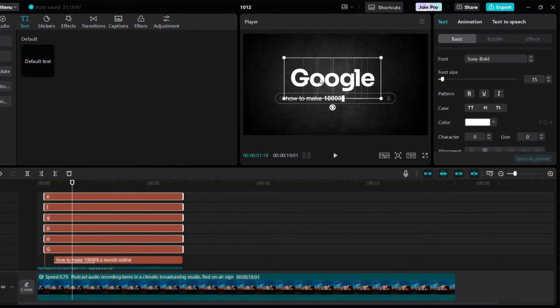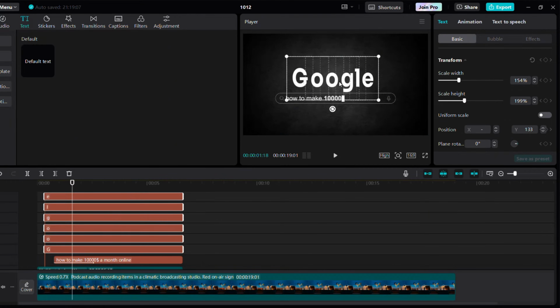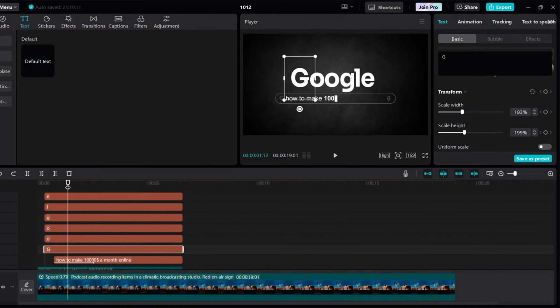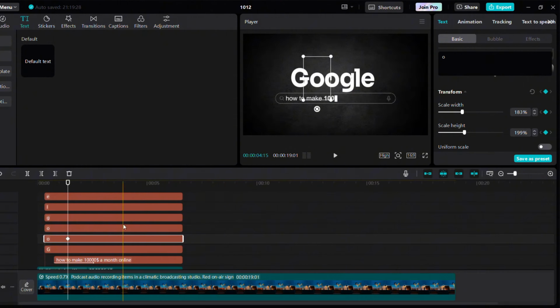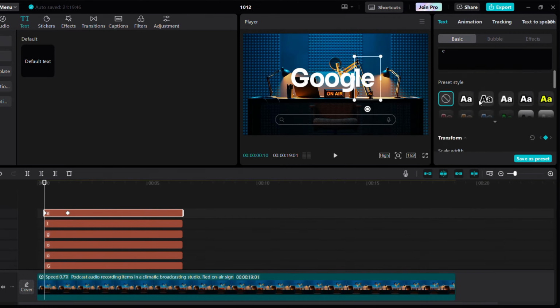And sequence them. Select all the text layers and align them on the screen. Move forward a few frames and add a keyframe to all the text layers of Google. Be sure to create the final keyframe first, so you won't need to realign everything at the end of the animation.